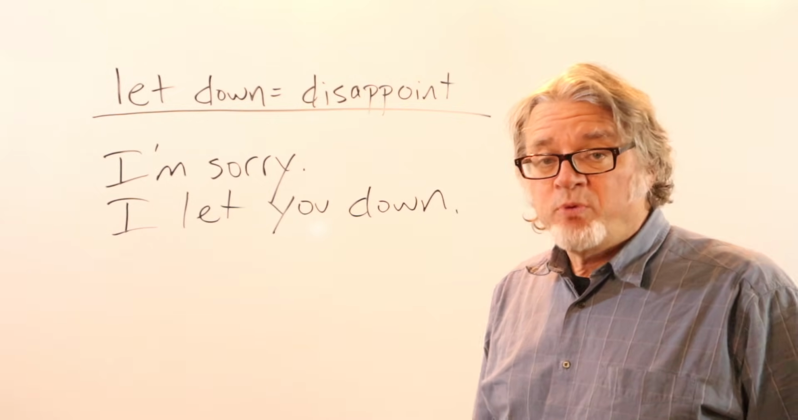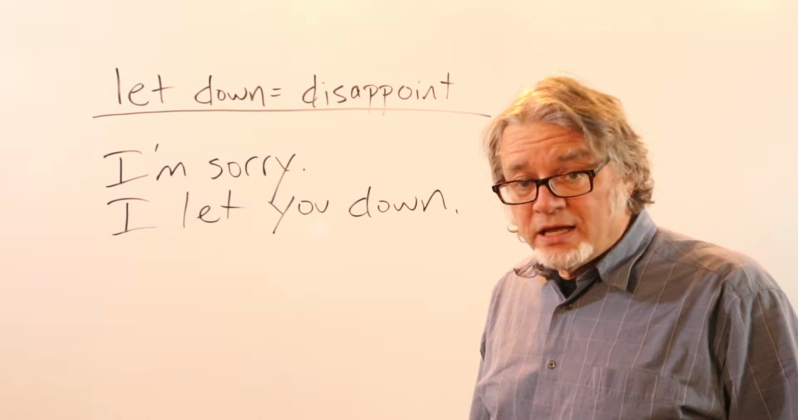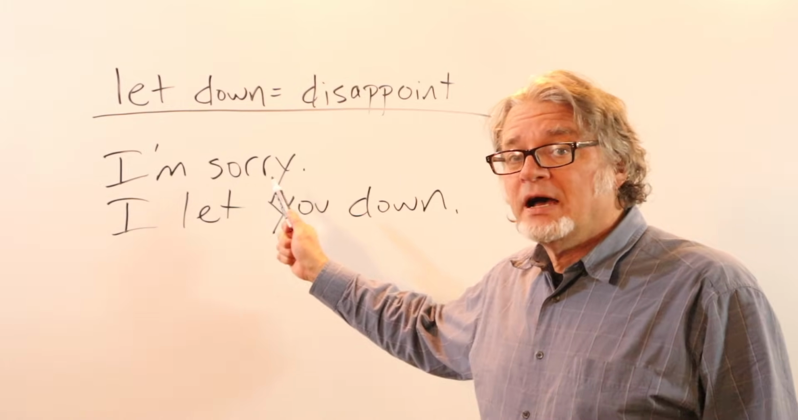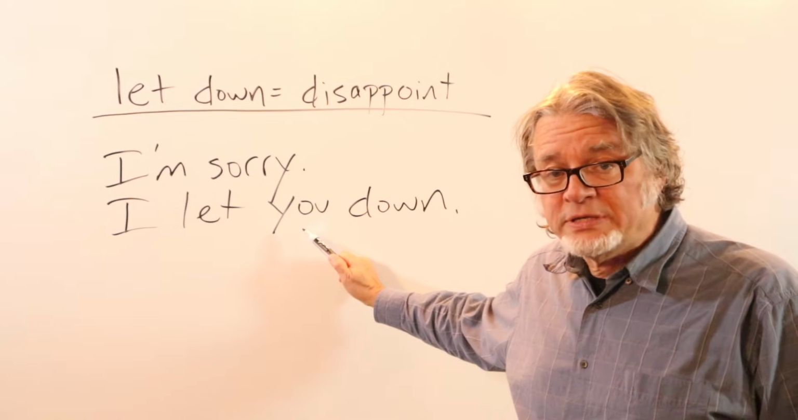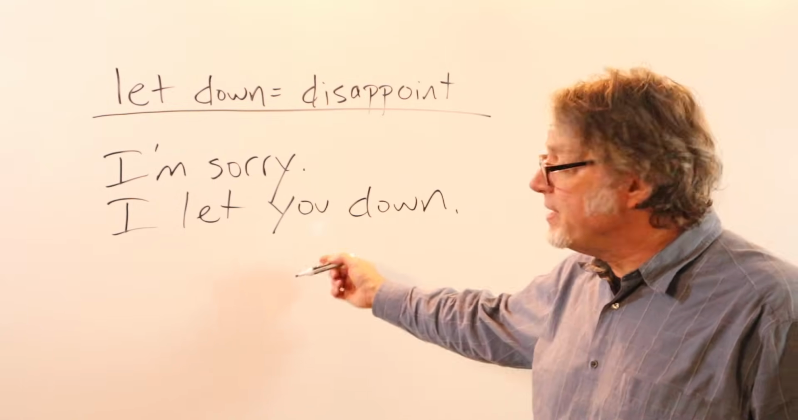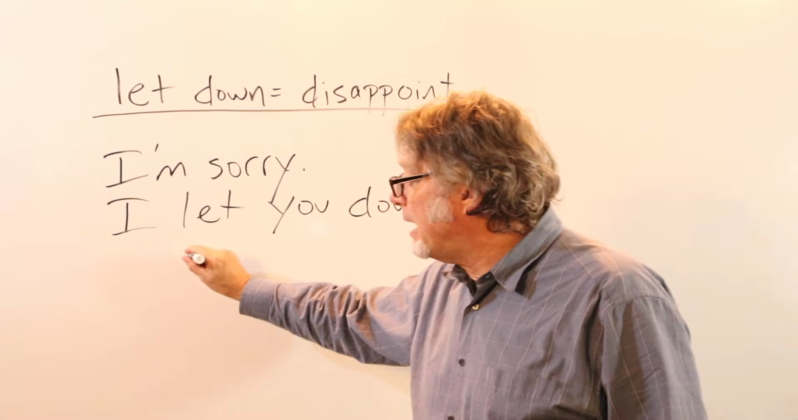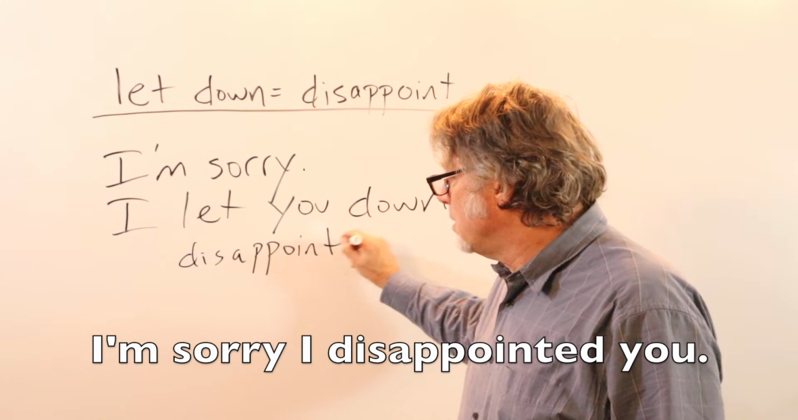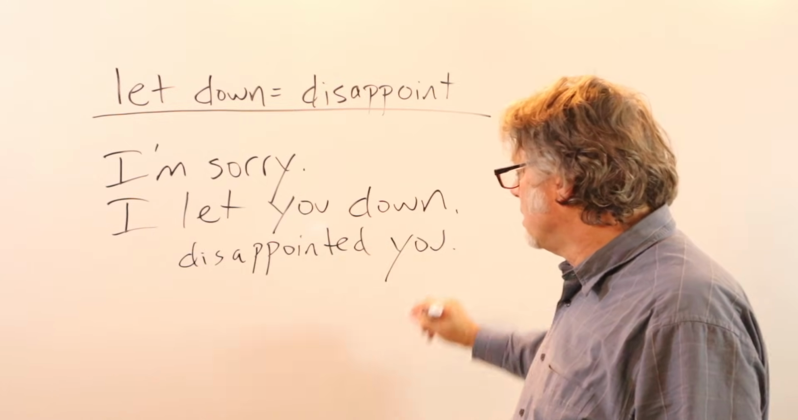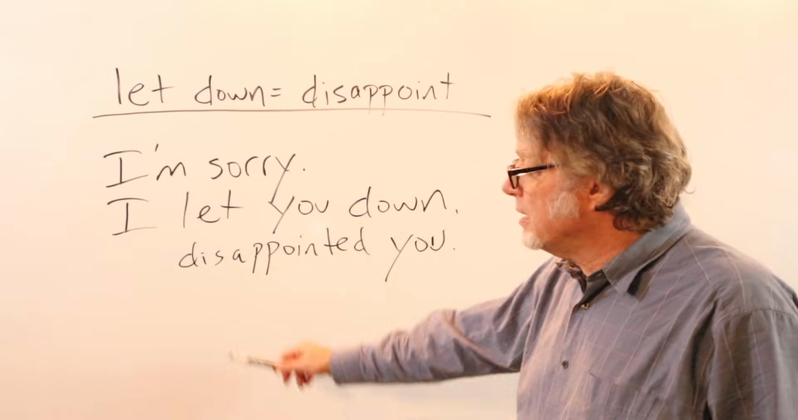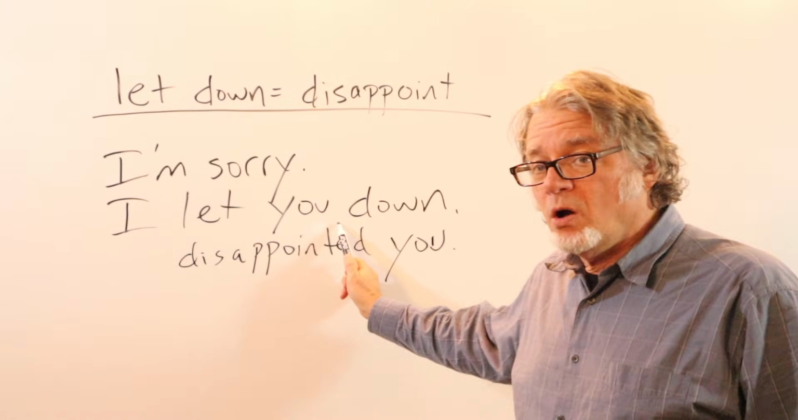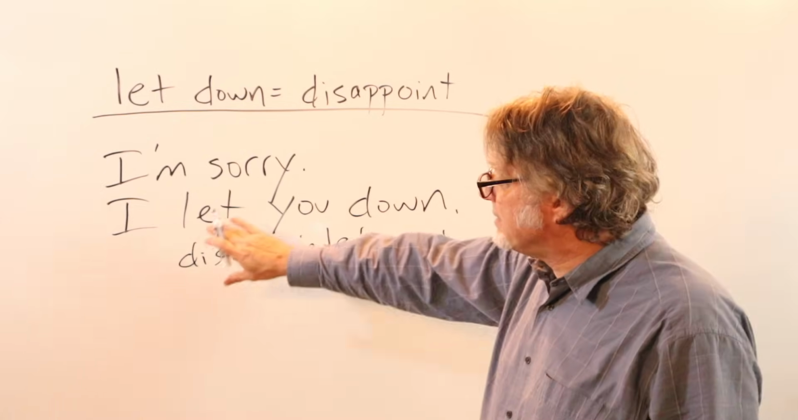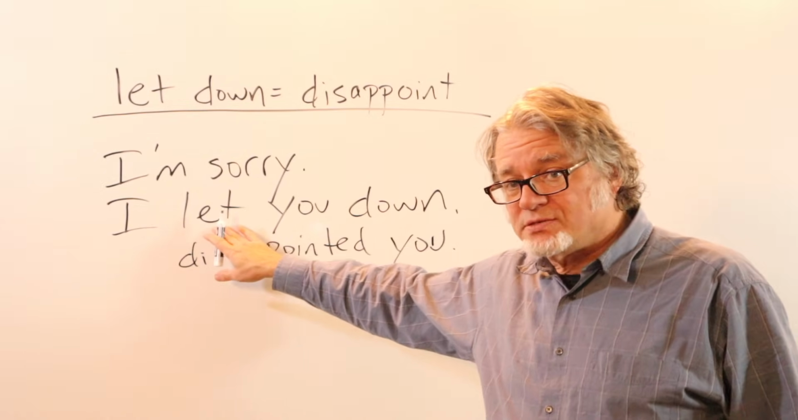When you have disappointed another person and you want to apologize for it, then you can say something like this. I'm sorry I let you down. It's the same thing as saying, I'm sorry I disappointed you. Both of these sound good. I'm sorry I let you down, or I'm sorry I disappointed you. Notice that this is in the past tense.